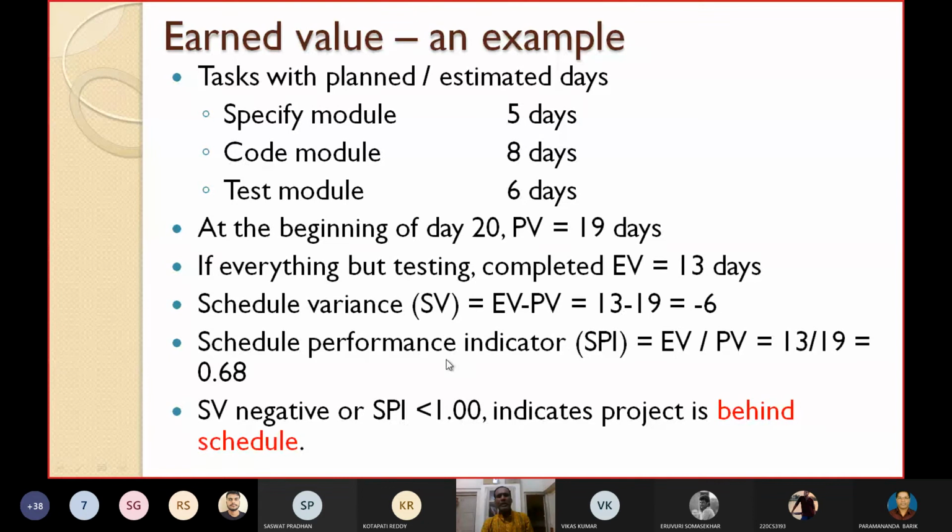If schedule variance is negative, what does it mean? The project is running late. Similarly, if the SPI value is less than 1, what does it mean? The project is running late. So since SV is negative and SPI is less than 1, it indicates that the project is running behind schedule.